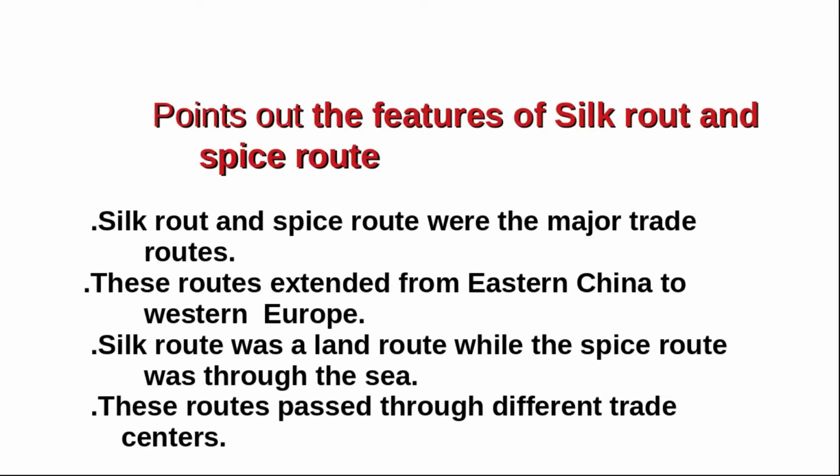Answer. Silk Road and Spice Road were the major trade routes. These routes extended from eastern China to western Europe. Silk Road was a land route while the Spice Route was through the sea. These roads passed through different trade centers.